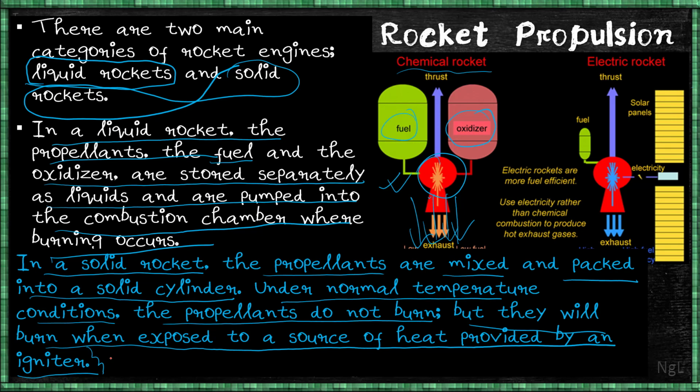This is an example of ignition by an electric system. And there is also one rocket propulsion system, that is the electric rocket system. This is the fuel, and with the help of an electrical spark or arc, like arc welding, the ignition is initiated.